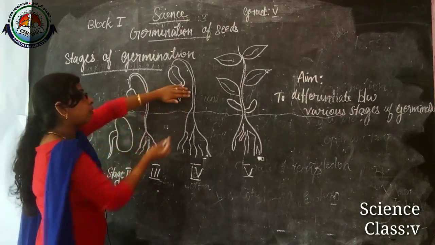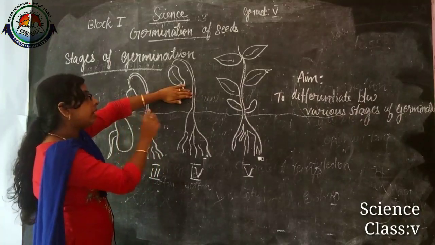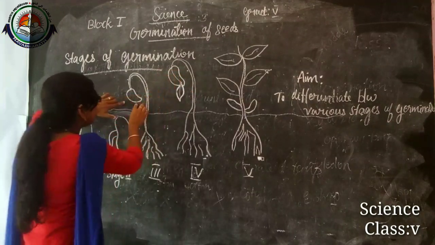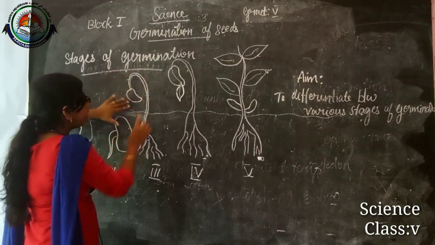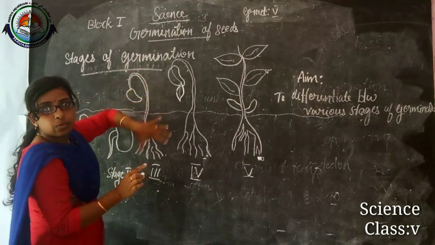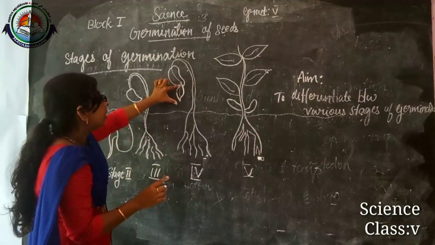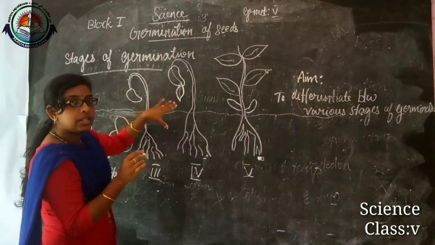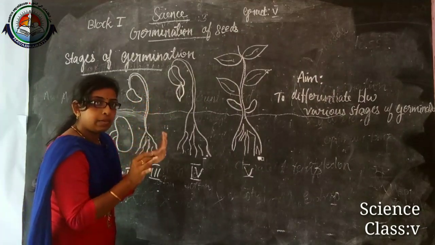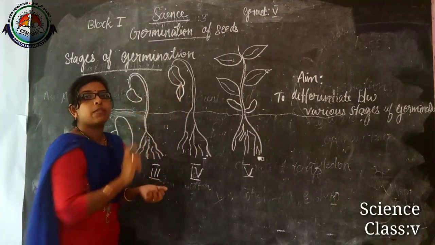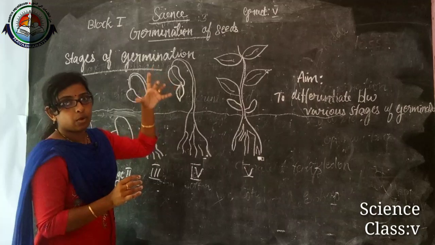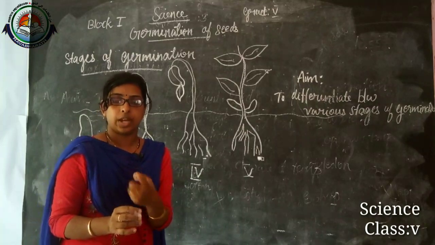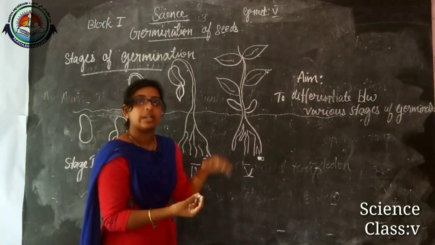Until this time, before these leaves form, this is the cotyledon. Here you can see the cotyledon. Until then the cotyledon is providing the food for the baby plant, because the cotyledon stores the food and provides it to the baby plant, as we learned.